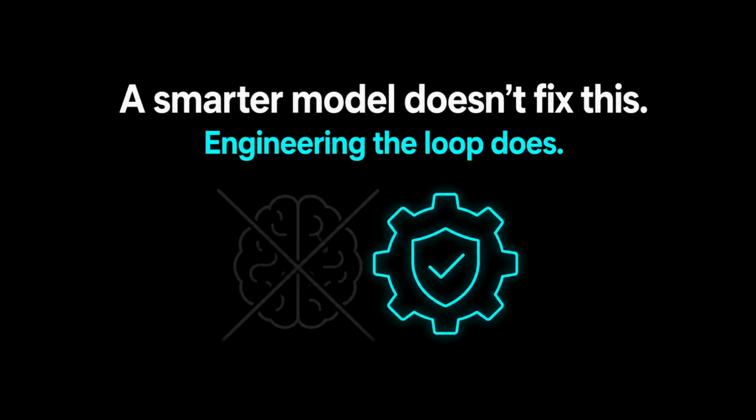So here's the mental shift that actually matters. None of these four failures get fixed by using a smarter model. GPT-5, Claude, Gemini, doesn't matter which one. A smarter brain inside the loop still won't naturally know when to pull the plug. This isn't an intelligence problem, it's an engineering problem. You have to build the guardrails around the loop, not hope the model figures it out on its own. So let's actually go through the four fixes, one for each failure we just covered.